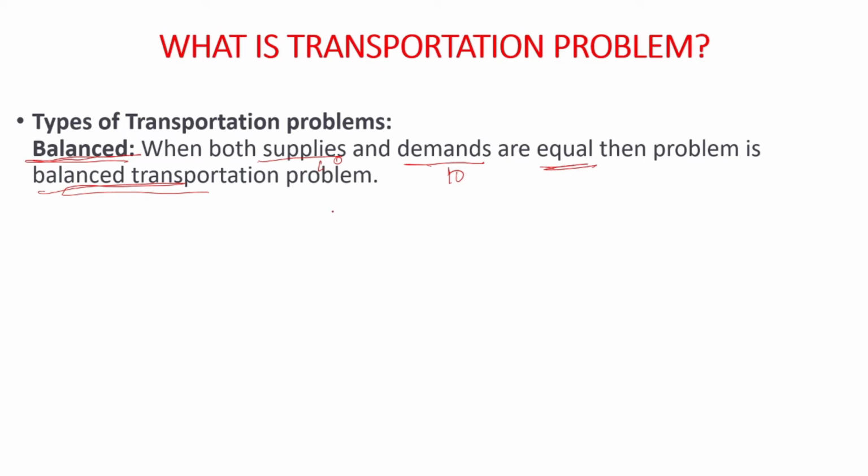Supply is the job of whom? Factories will supply the product and companies will make the demand. So when the supply value and demand value are equal, suppose 10 equals 10, then it is a balanced transportation problem.